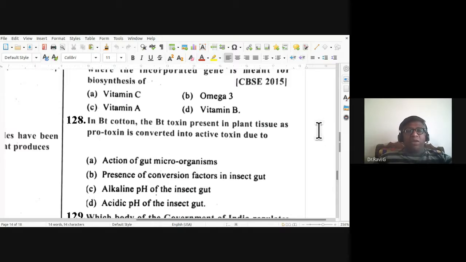128, in BT cotton, the BT toxin present in plant tissue as protoxin is converted into active toxin due to action of gut microorganism. That is wrong. Presence of conversion factors in insect gut, wrong. Alkaline pH of the insect gut. This is the right answer. So 128, C is the right answer. Okay, so protoxin is converted into active toxin due to the alkaline pH of the insect gut.